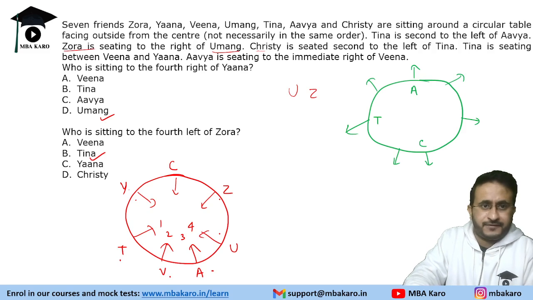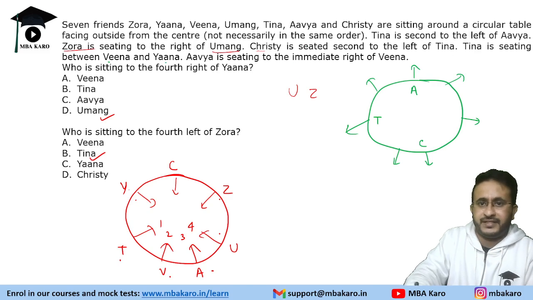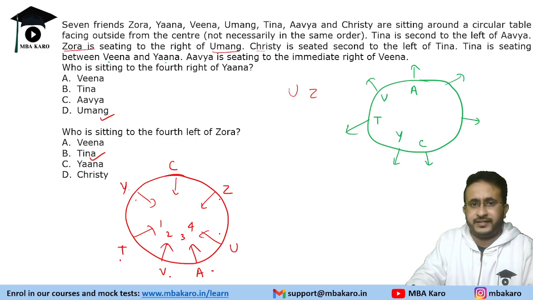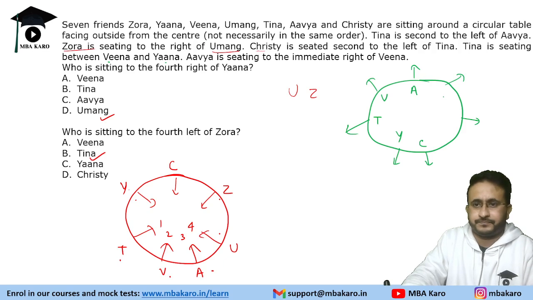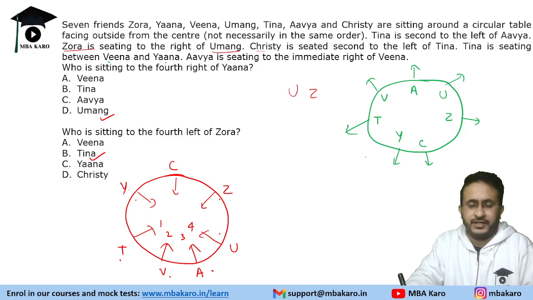Then we have Tina between Veena and Yana, and Avya is immediate right of Veena. So this is Veena and this is Yana. And then we have U and Z. It said that Zora is sitting to the right of Uma. So that's what we will get as per the arrangement.